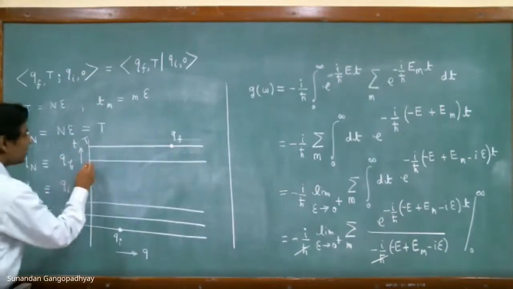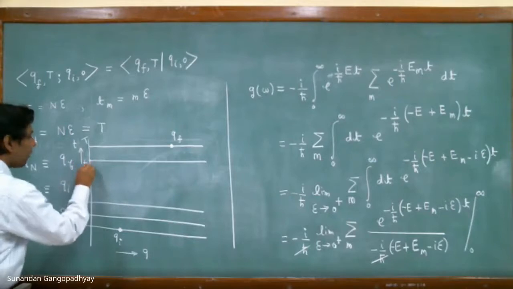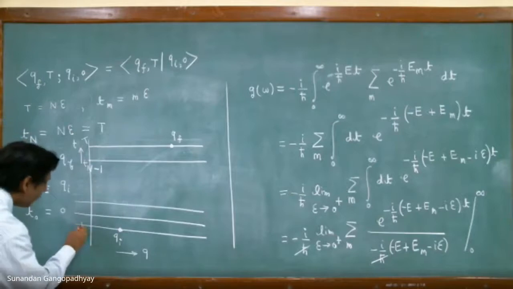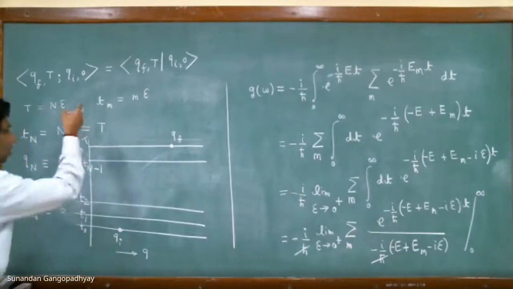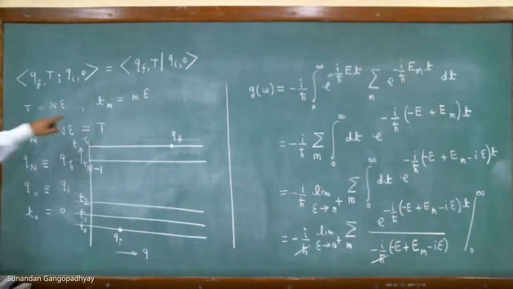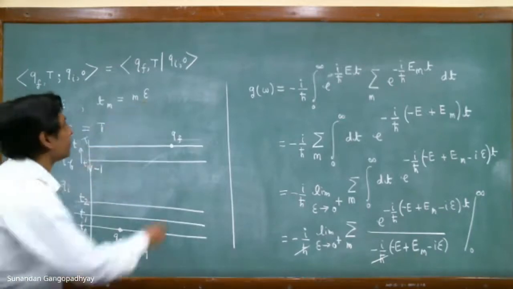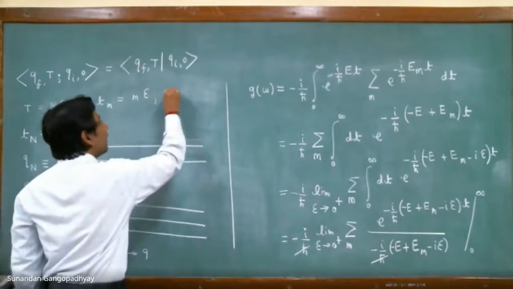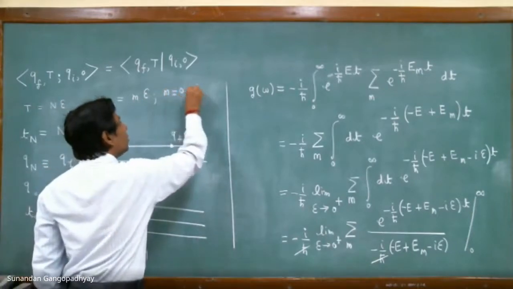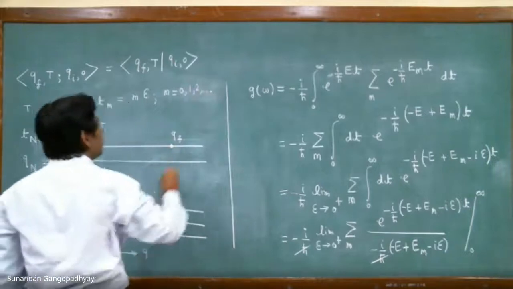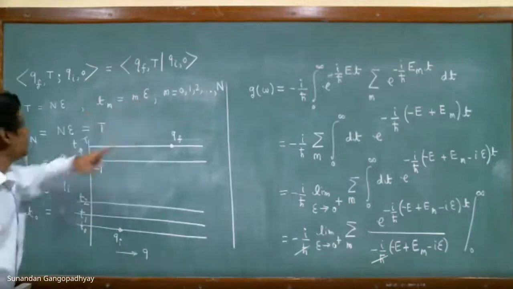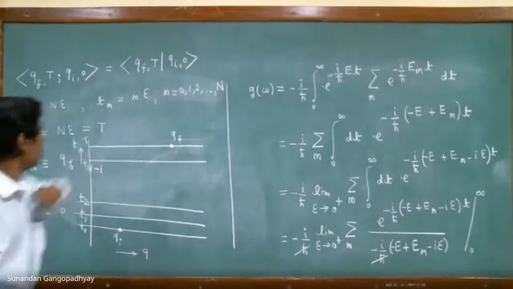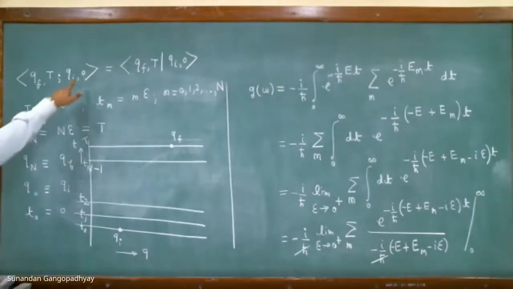This time slice is T_(N-1). This is T_0, this is T_1, this is T_2, and so on, where T_m is m epsilon. So m runs from 0, 1, 2, and so on up to capital N, with T_N becoming capital T, and T_0 is 0, the initial time.